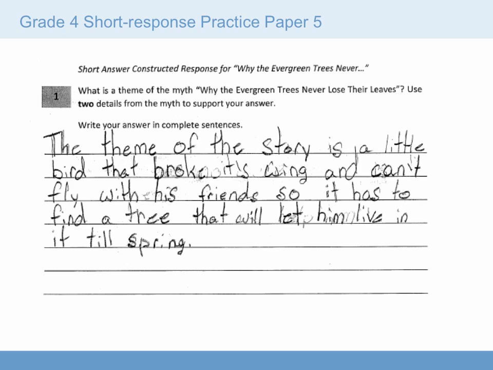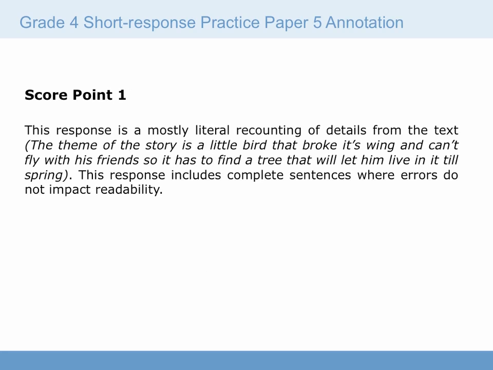Here's the last practice paper. This is practice paper 5. The student wrote, "The theme of the story is a little bird that broke its wing and can't fly with his friends, so it has to find a tree that will help him live in it till spring." Practice paper 5 is scored as a 1. It's a mostly literal retelling of the details from the story. There's no theme identified in it, but the response does include complete sentences where errors do not impact the readability.